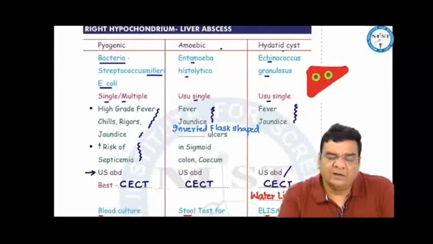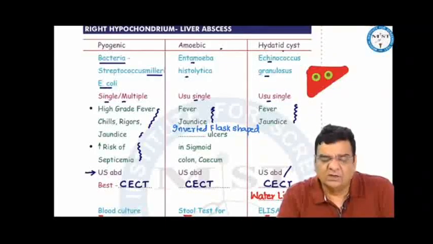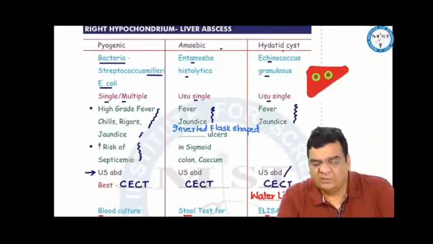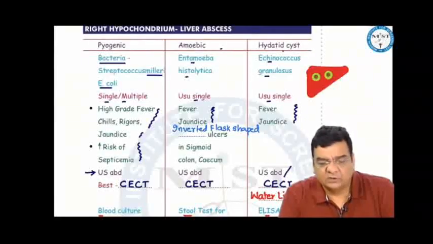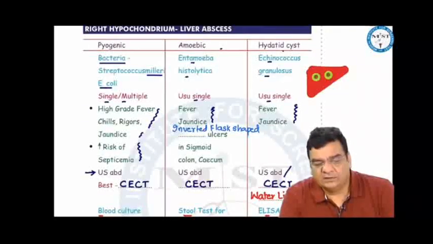coli, amoebic by Entamoeba histolytica, and hydatid cyst by Echinococcus granulosus. Pyogenic liver abscess is associated with infection in the bile duct, amoebic is fecal-oral, hydatid again fecal-oral transmission. Pyogenic liver abscesses present with high-grade fever, chills, rigors, jaundice. Amoebic liver abscess presents with fever, jaundice. Hydatid cyst can present with fever, jaundice.